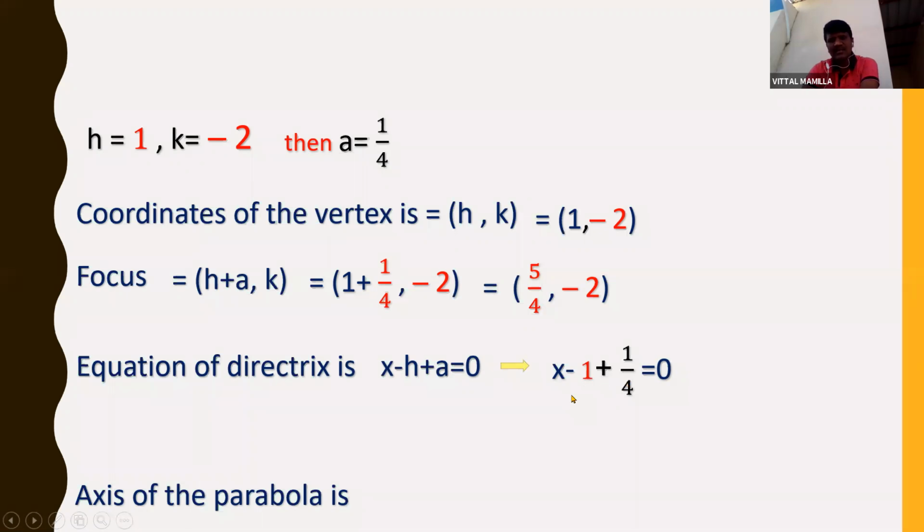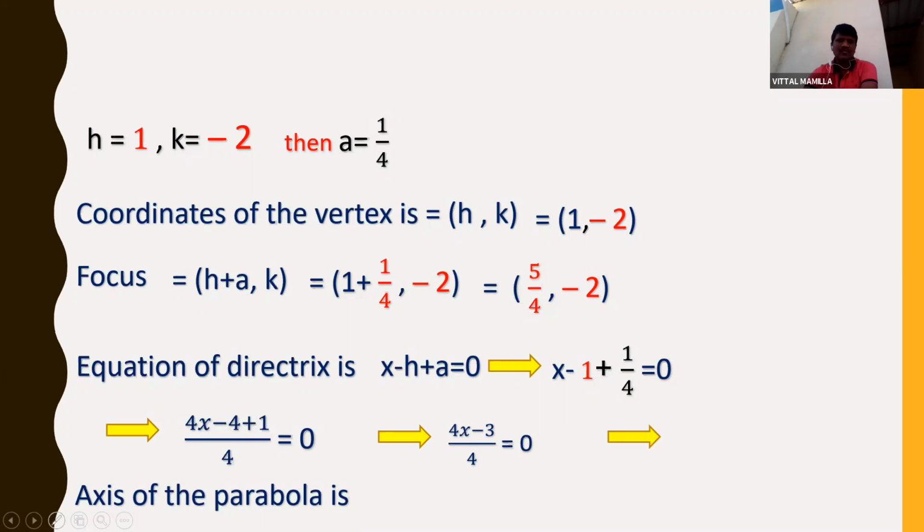If I simplify this one, I'll get 4 as the LCM. So 4x minus 4 plus 1 is equal to 0. If I cross multiply, this will become 0. 4x minus 4 plus 1 is minus 3. So (4x minus 3) by 4 is equal to 0, which can be written as 4x minus 3 is equal to 0. This is the equation of the directrix.